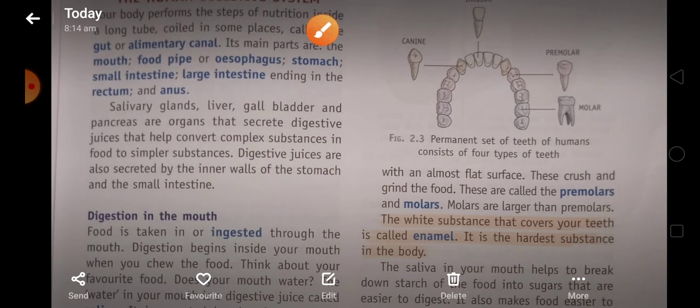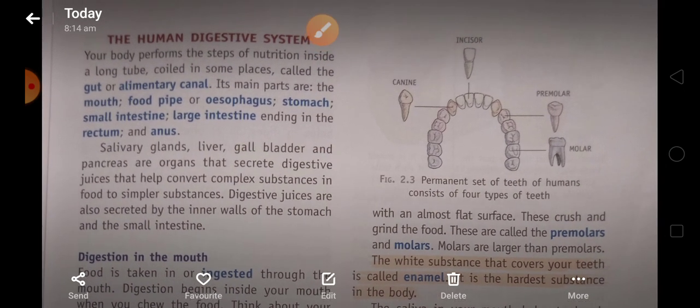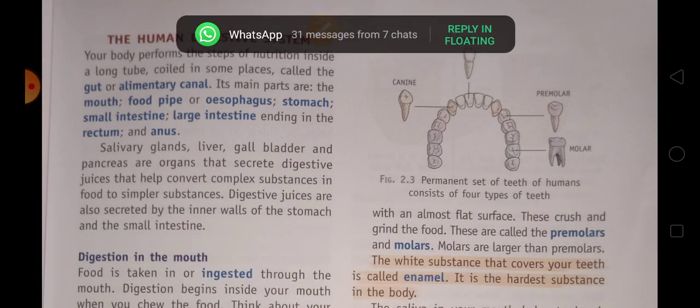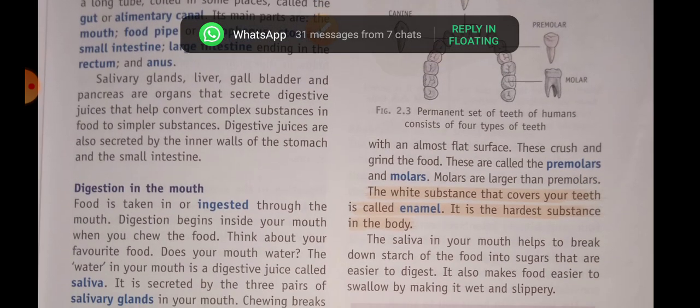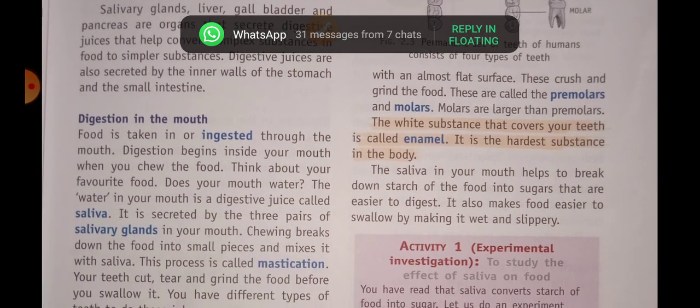The salivary glands, gallbladder, and pancreas are organs that secrete digestive juices, which help to convert complex substances into soluble simple substances. Digestive juices are also secreted by the inner wall of the stomach and the small intestine. These also help in digestion. So again, we will discuss the digestion in the mouth.